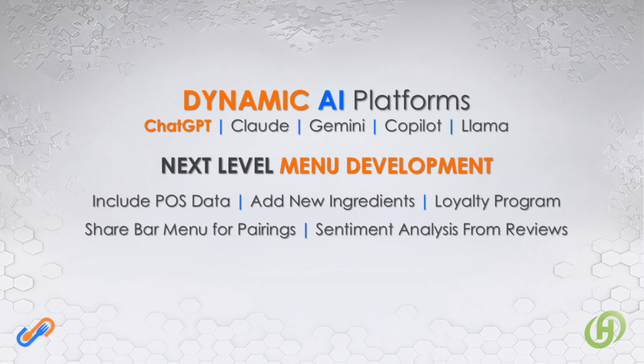Or sharing your bar menu for pairing suggestions that you can include in the menu or any promos that you're using to market some of these new ideas. Or how about you're adding some sort of a new ingredient or a temporary ingredient? You can use AI to help you come up with some of the specials that you're going to build around it, or for better cross-utilization. The options are not endless, but I'm sure that there are dozens and dozens that people more creative than myself are going to come up with, and I hope that when you do, you share them with me.